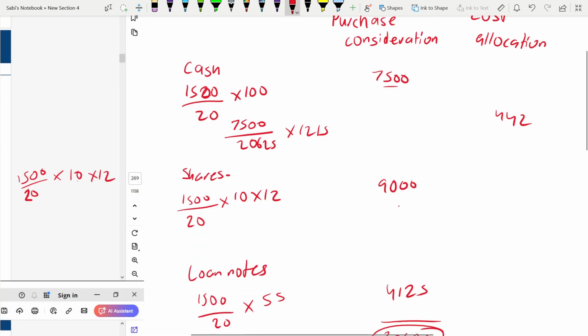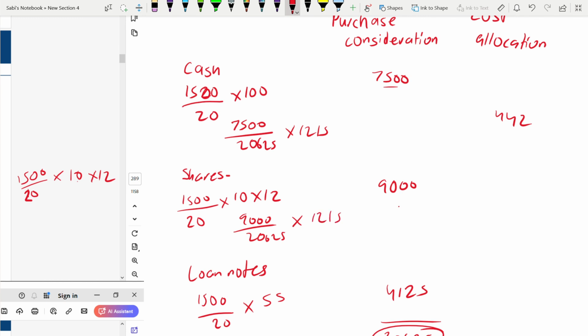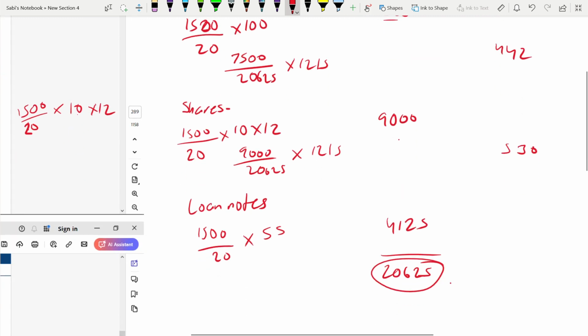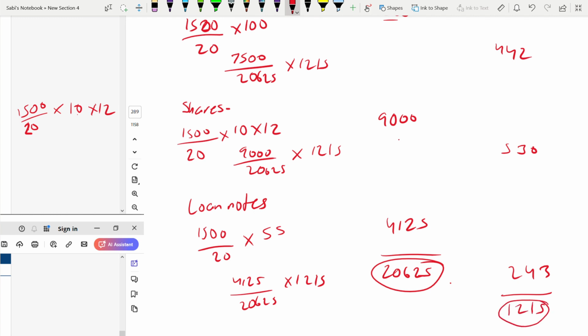Same way we have to do for shares also. 9,000 out of the total, multiply by 1215. It is 530. Then same here, 4125 divided by the total into 1215. It would be 243. The total would be 1215. You see, this you have to get.